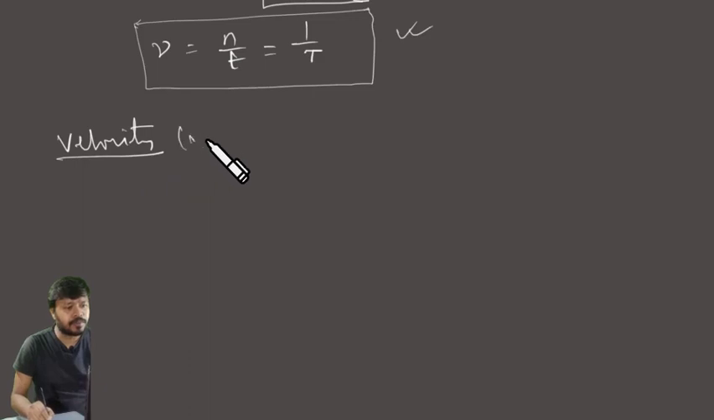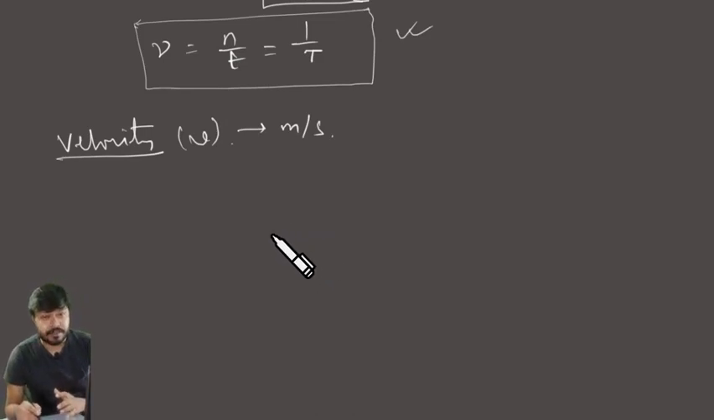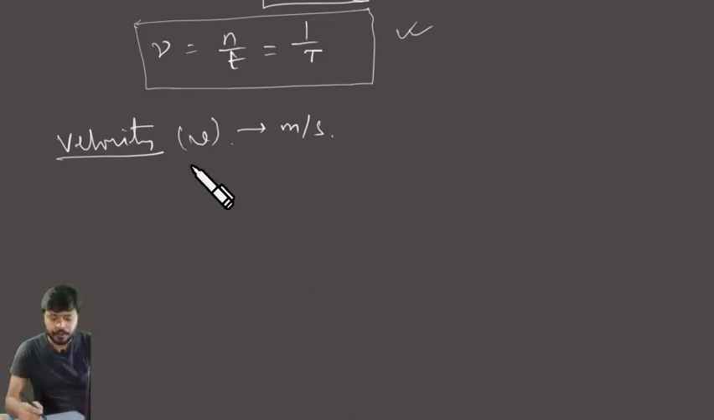Velocity, of course, is represented as v, and the SI unit is meter per second. What is the meaning of velocity? Velocity is the distance traveled or displacement of a particle in 1 second, in unit time, basically. Displacement or distance traveled by a particle in 1 second, right?